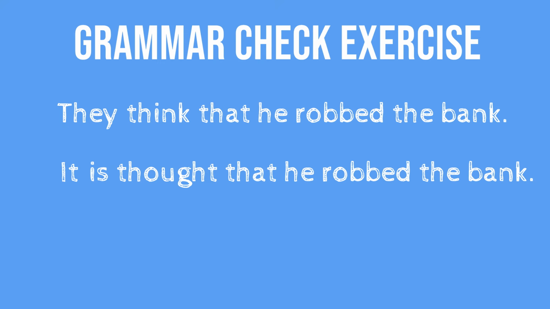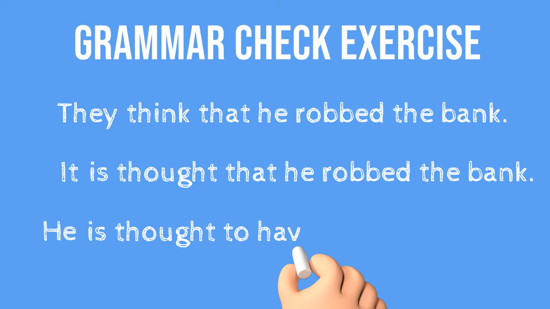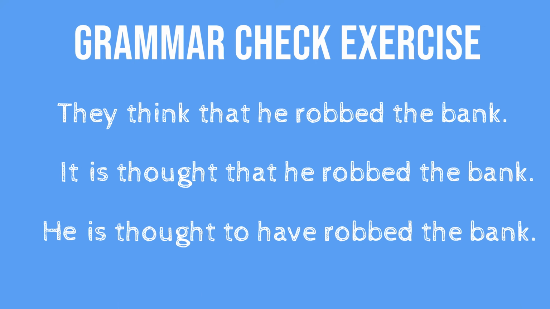But if we start with he, things are a little different. Remember that the impersonal passive form that starts with the object is then followed by a passive verb and then an infinitive verb. In this case, a perfect infinitive because we're talking about the past. He is thought to have robbed the bank.